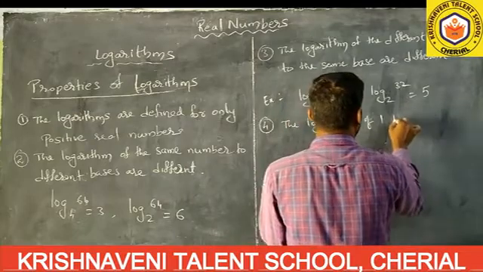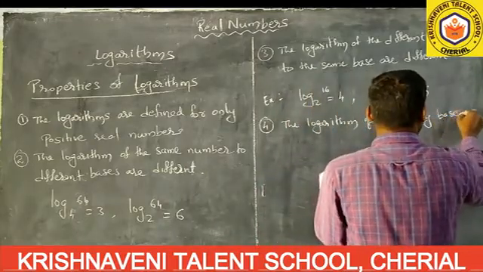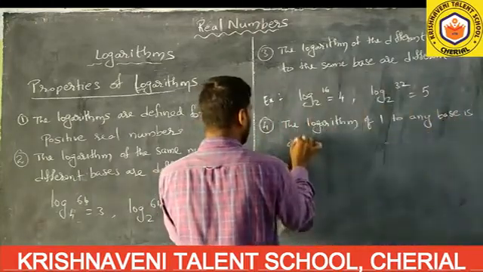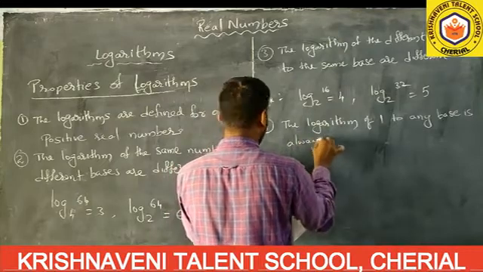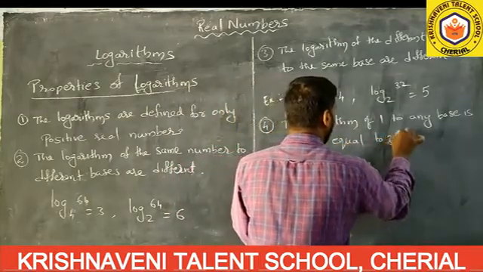And next, the fourth one: the logarithm of 1 to any base is always equal to 0.